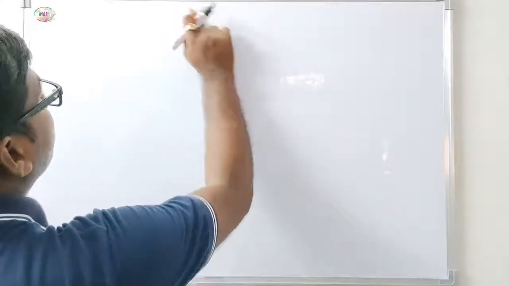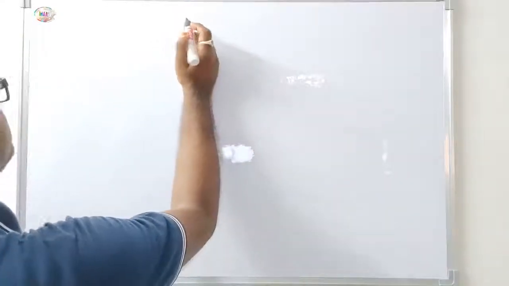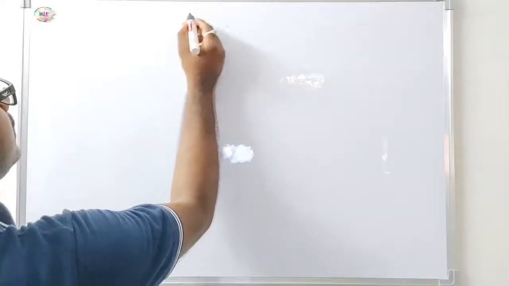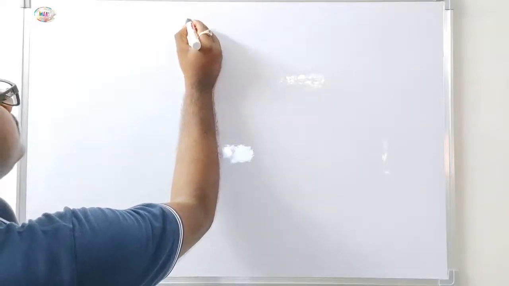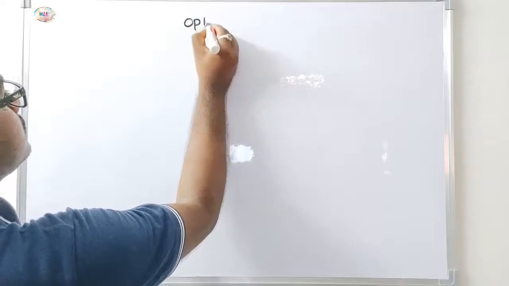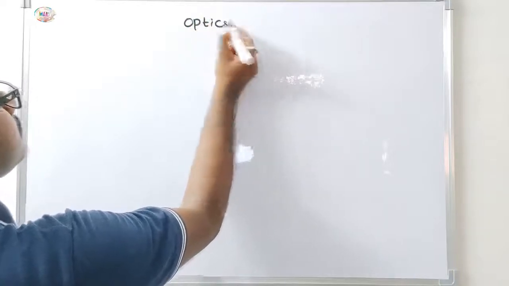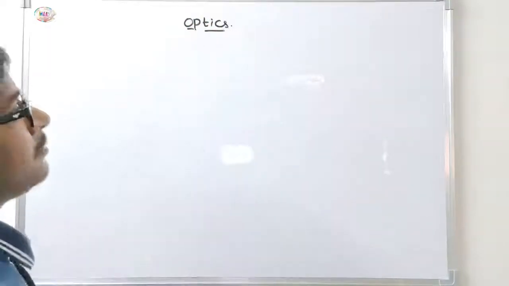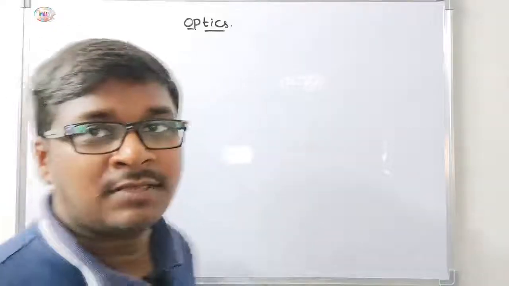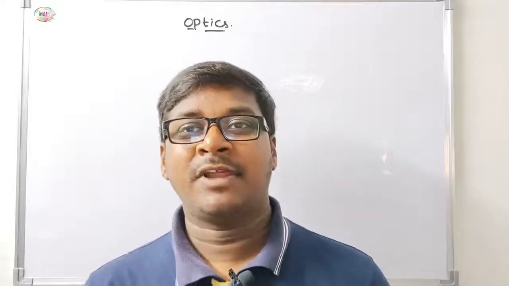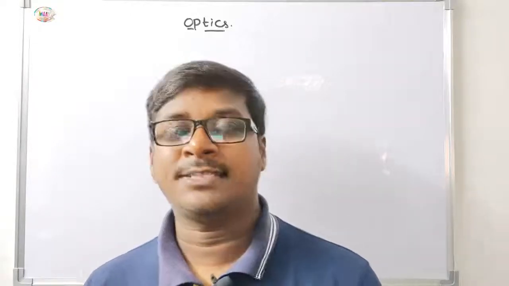Actually, this is an intermediate topic, that is optics. Optics is a branch of physics which deals with the study of light and its properties and phenomena.